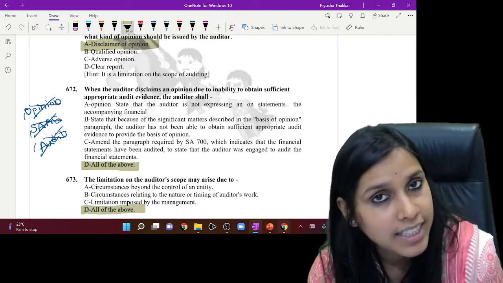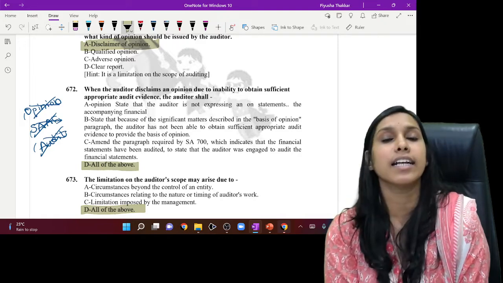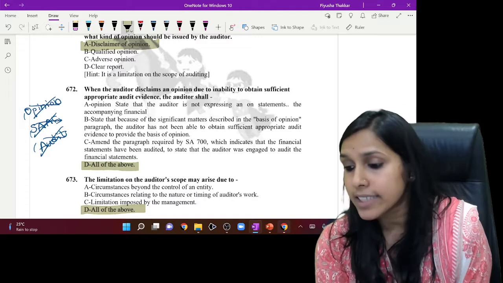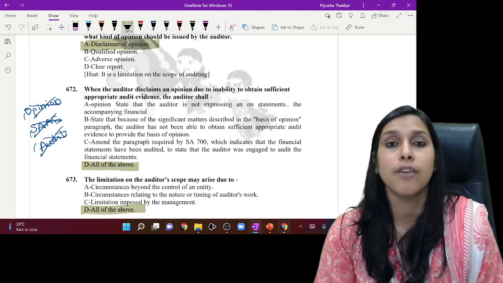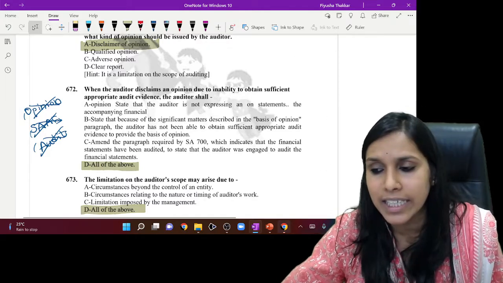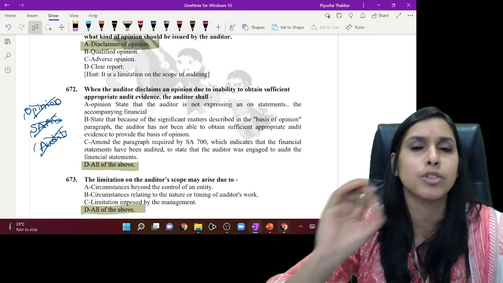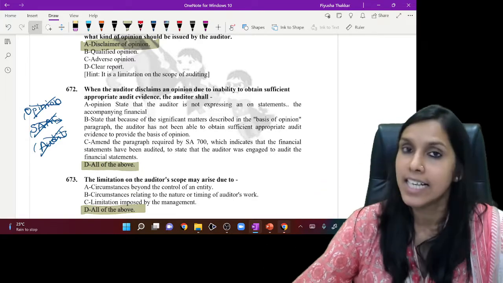So this is the session. This is all that is covered under SA 705. I hope that this particular session has given you increased clarity and revision of this most important standard, SA 705.